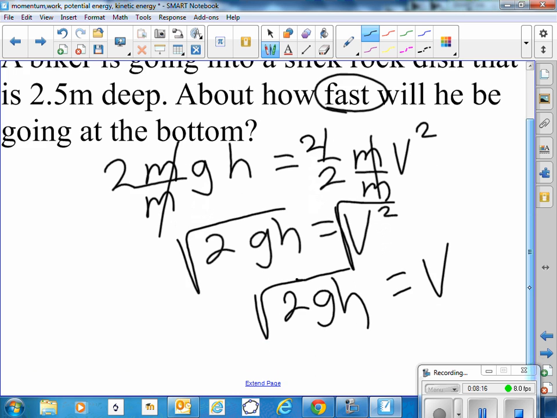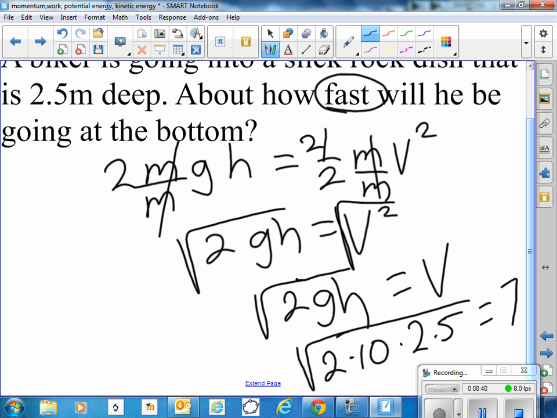In this particular case, it's the square root of 2 times 10 meters per second every second, and we are 2.5 meters high. 2 times 2.5 is 5, times 10 is 50, square root of 50. Well, that's pretty close to 7. Square root of 49 is 7. So it's going to be going about 7 meters per second. You can do that on your calculator to get a little closer. You take the square root of 50.